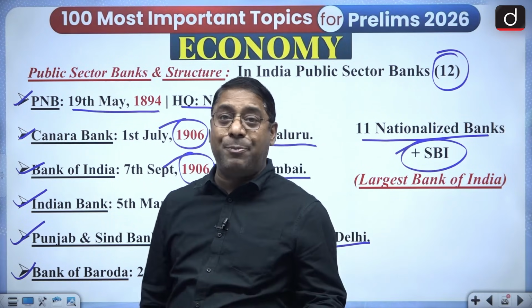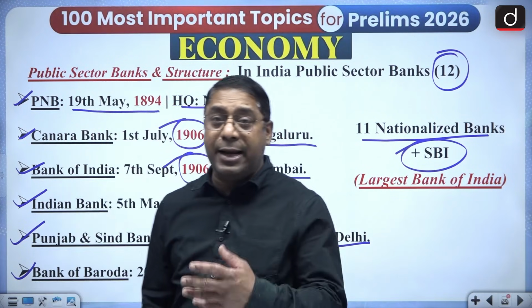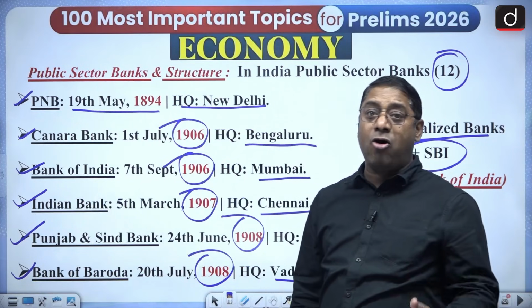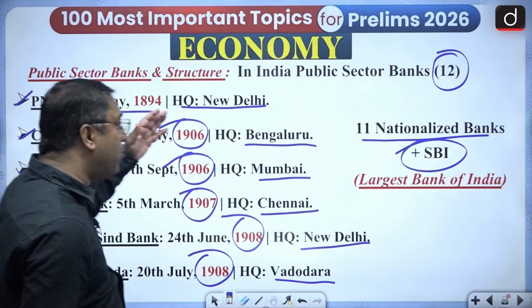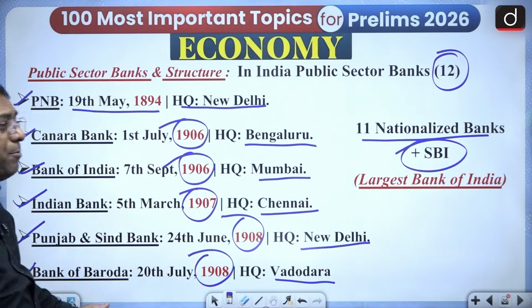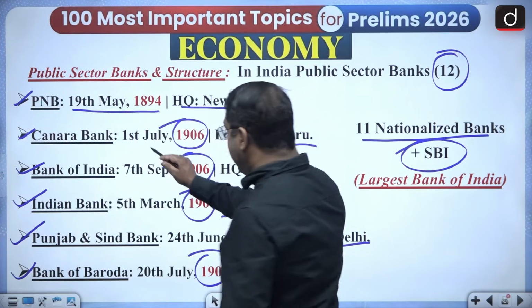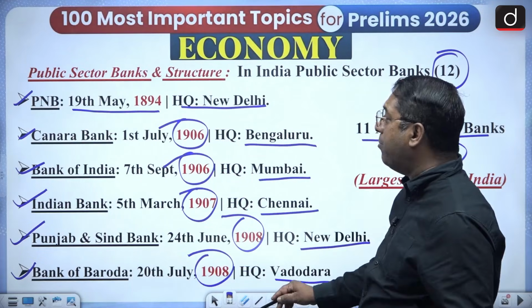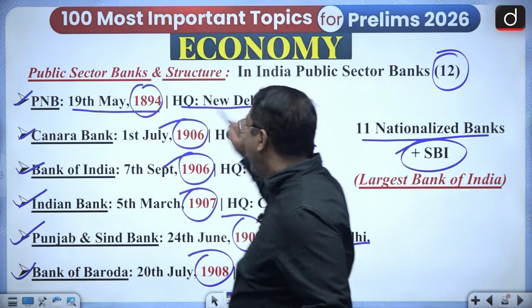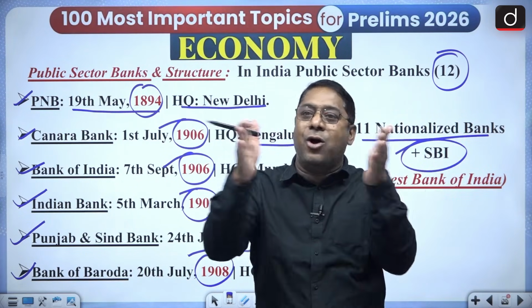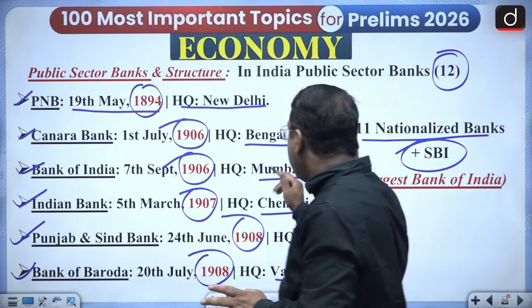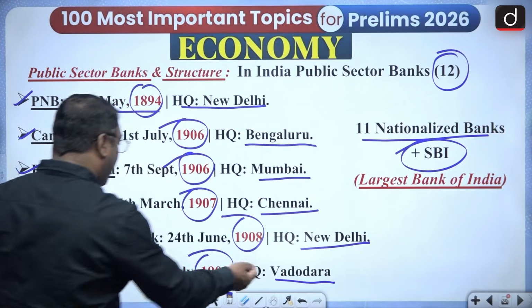So anything can happen. That's what I am saying. It's a competitive exam, so you have to prepare for the worst. So the years you must know. Doesn't matter if you don't remember the day, date, but the years you have to remember. And also its headquarters, because always in our mind we have that, okay, New Delhi or Mumbai can be the headquarter. No, there are Bengaluru, Chennai, Vadodara.